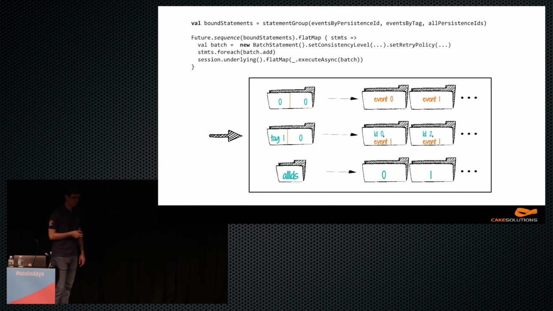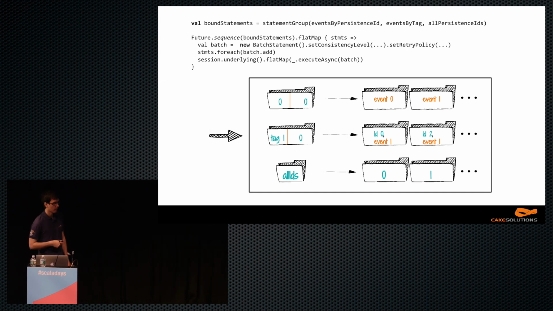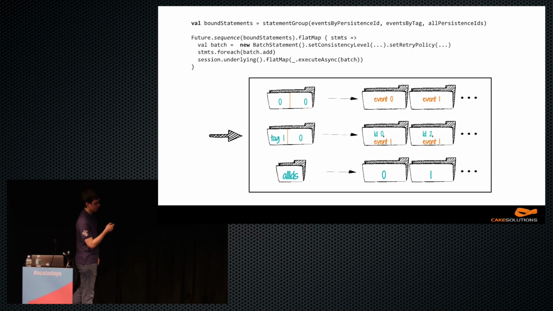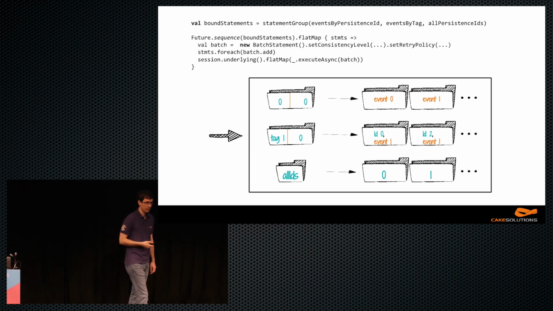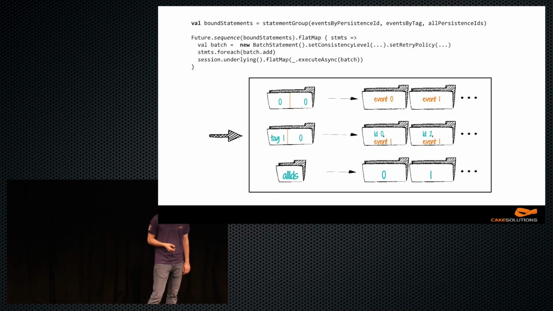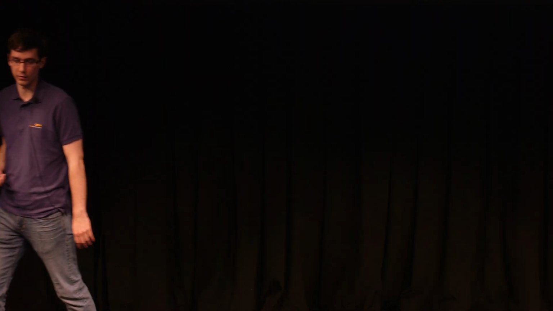So the batch will always succeed or fail, but it only has eventual consistency, which is a big issue for us because the events by persistence ID that is used for replay needs a stronger form of consistency. It needs read your own writes consistency. Otherwise, an actor could write events, then fail, and when it recovers, it would not read all the events that it has written. It will only read part of them, which is a big issue because you definitely need consistency for your actors when recovering from a failure.